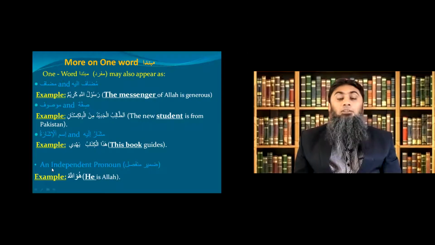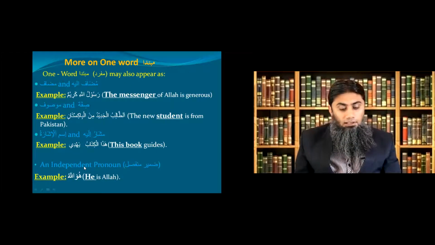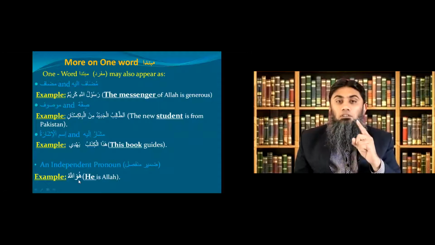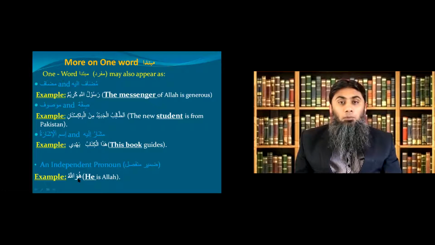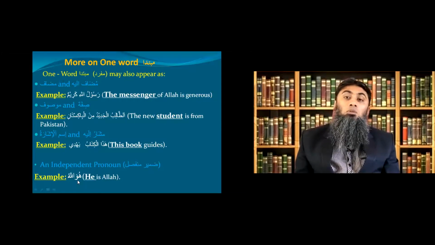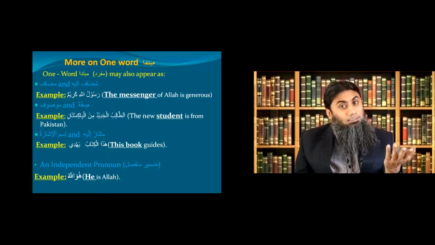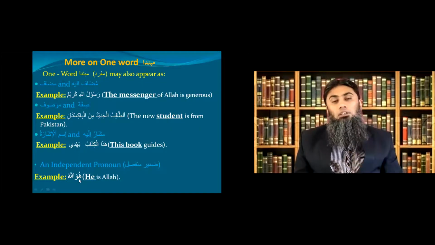Last one, if your sentence begins with an independent pronoun. Okay, like example, huwa Allahu. Huwa means he. Go back and read your pronoun chart. Huwa is an independent pronoun which means he. He is Allah. Okay, so huwa is the starting point of your sentence. This will also be a jumlatul ismiya because your pronouns are ism. Okay, and huwa is an independent pronoun and it is in the category of one word mubtada.